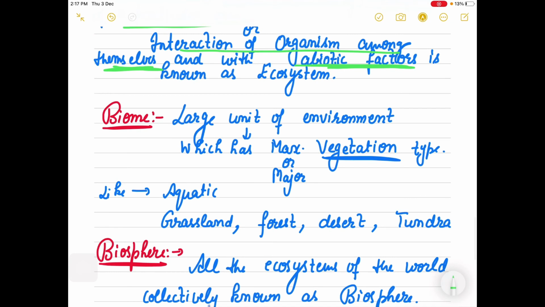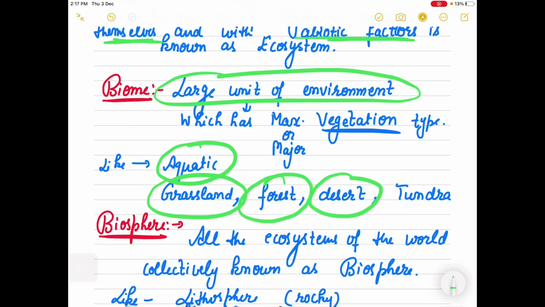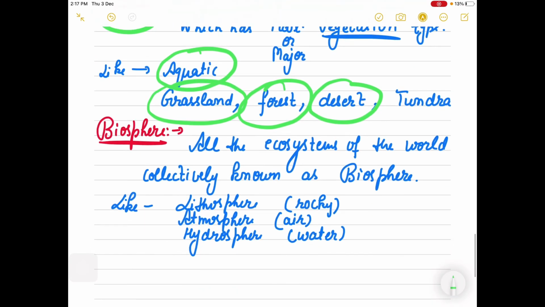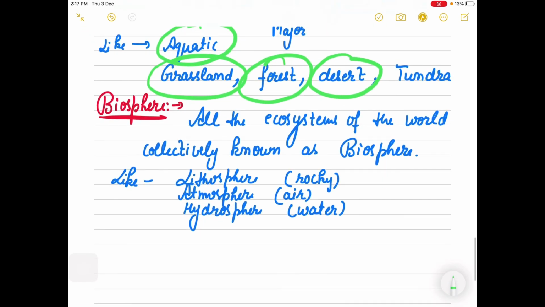And last is the biome, a large unit of environment which has the maximum or major vegetation, like the aquatic biome, grasslands, forest biome. That is a large, big unit of environment. And biosphere: when all these ecosystems, the biotic and abiotic world, collectively interact, they are collectively known as the biosphere.